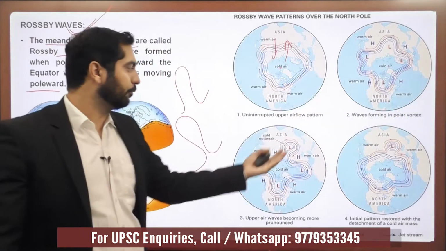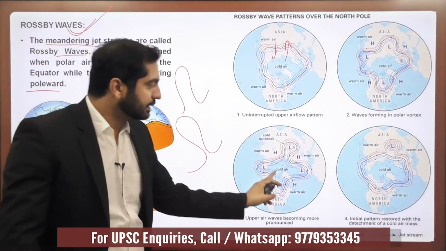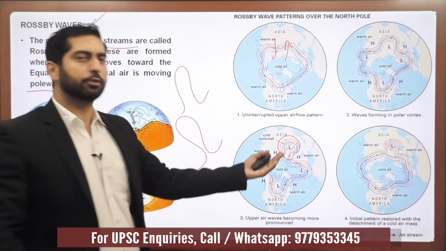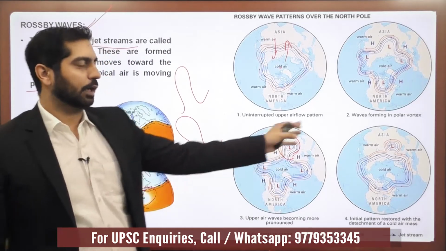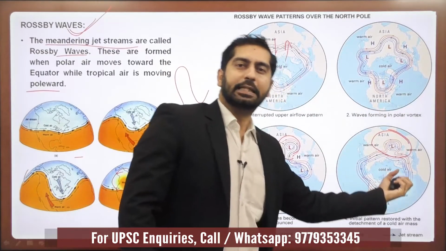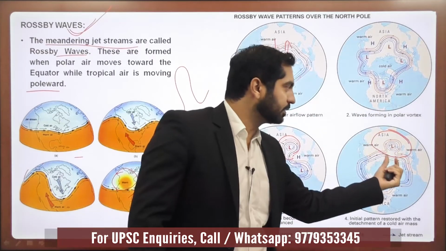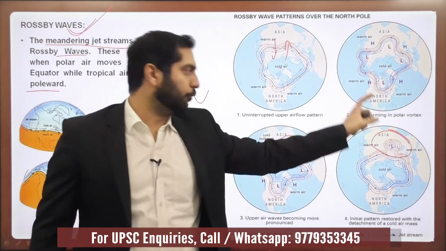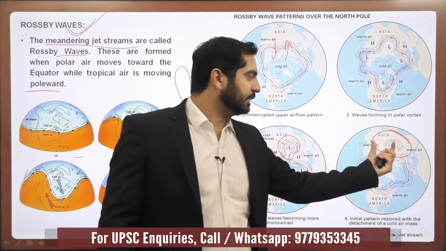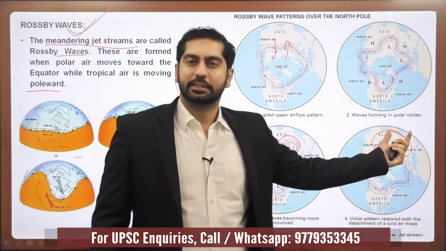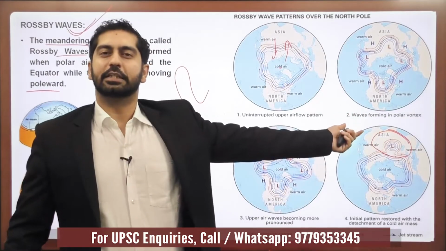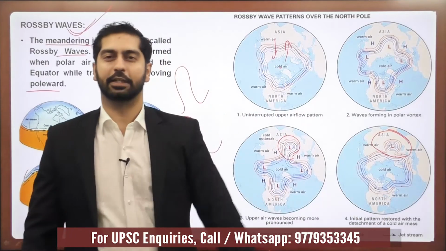What would be the extreme form of this? The meandering tendency increases to such an extent that a portion is almost detached from the main jet stream. And the final stage would be when a low pressure center, a cyclonic circulation, completely detaches itself from the jet stream and starts moving towards the equator. Now, like I said earlier, one of these detachments, one of these low pressure cyclonic circulations, moves towards the Tibetan region and suppresses rainfall in India.